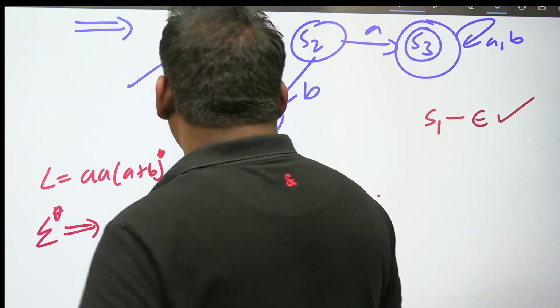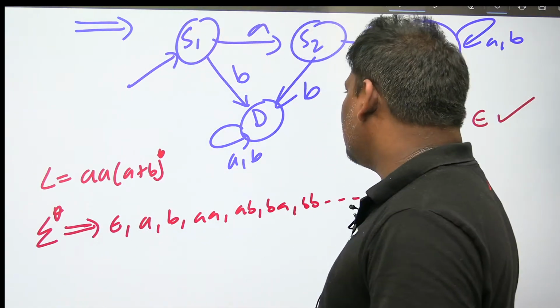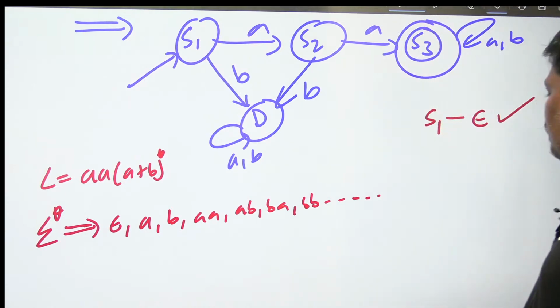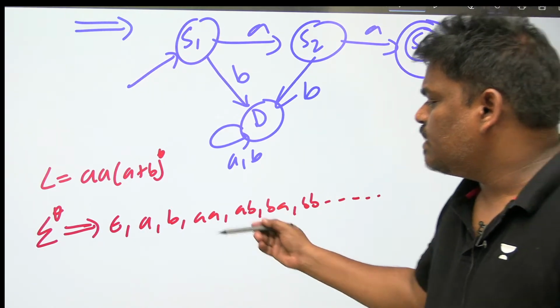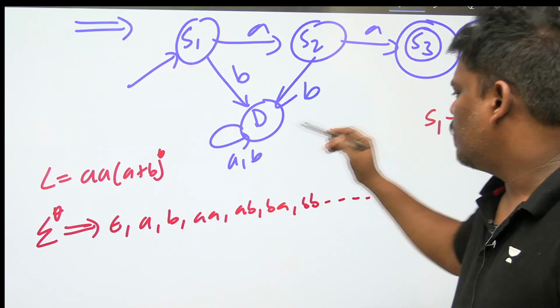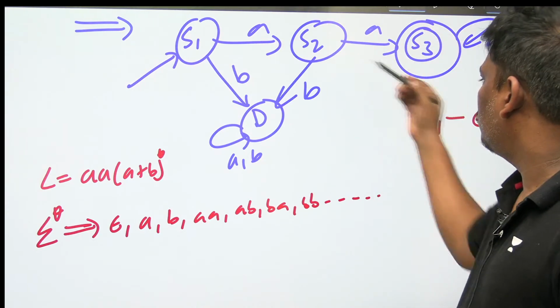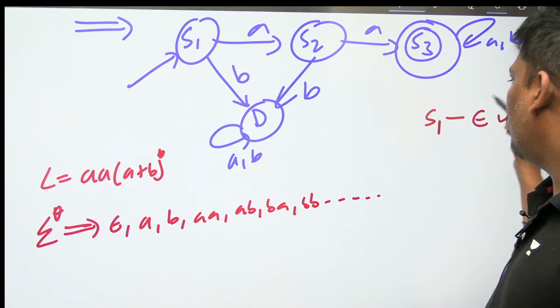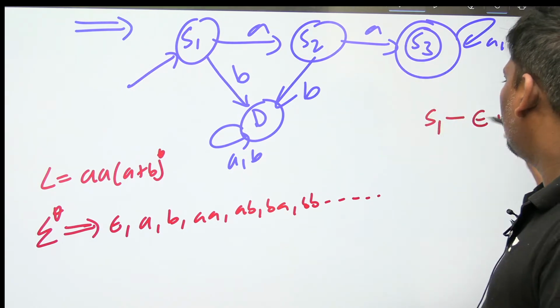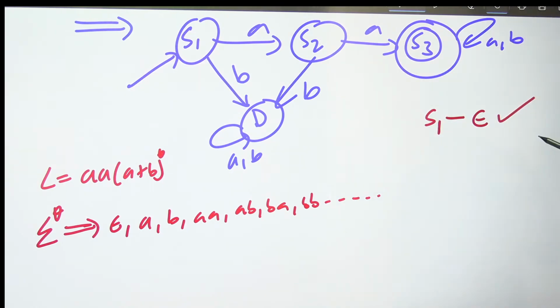If the first state is final, will it accept epsilon? Yes. Now listen everyone, one more symbol is coming. First symbol epsilon I have written, and epsilon will go to the S1 state. That's okay. Now the second symbol A is coming. My idea is, can I keep A also in the S1 state?